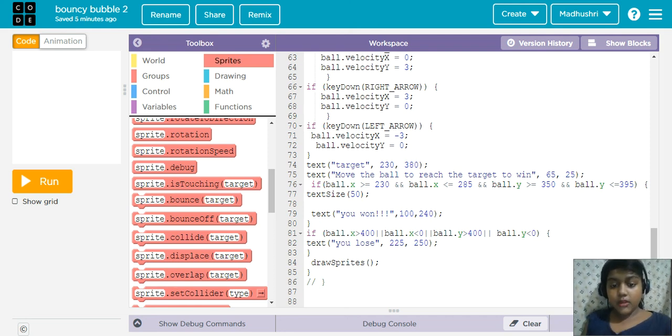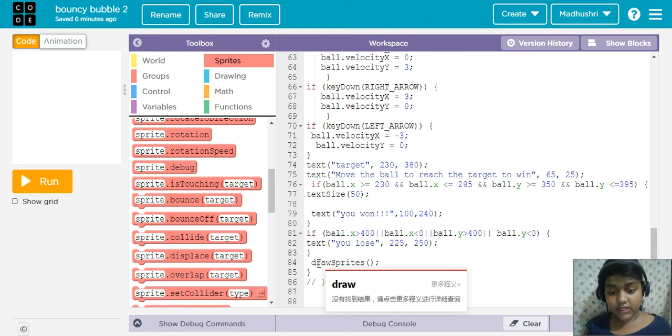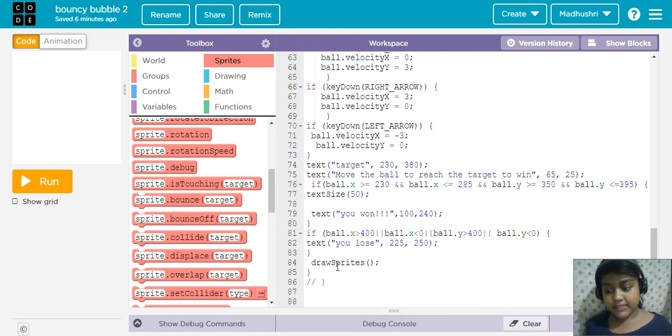So text, you know, text is to display the text information. So text, move the ball to reach, you know this one also. And text size is how big we want. Okay, the text you want will come big. You know this condition also. And draw sprites, don't forget this thing also. Draw sprites is the main thing.